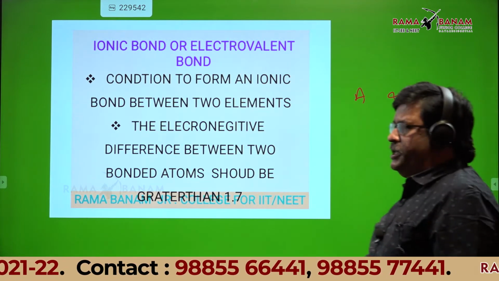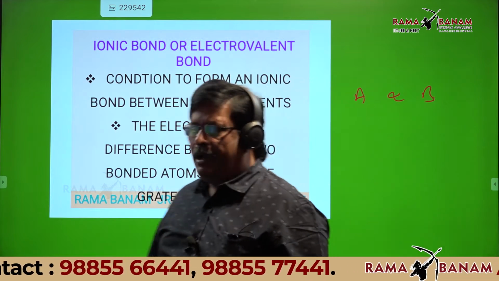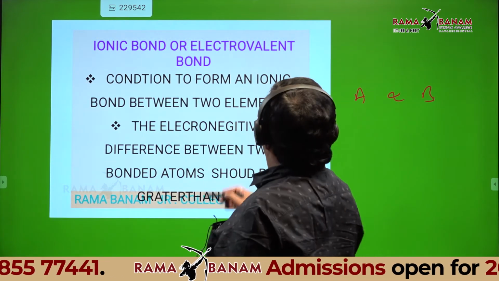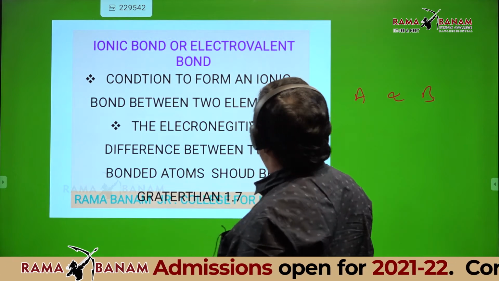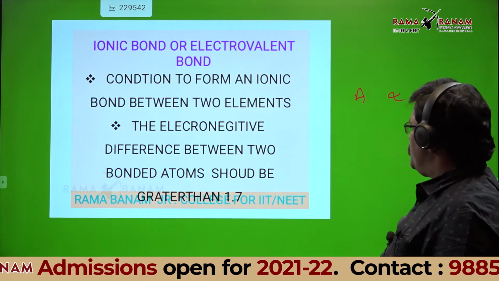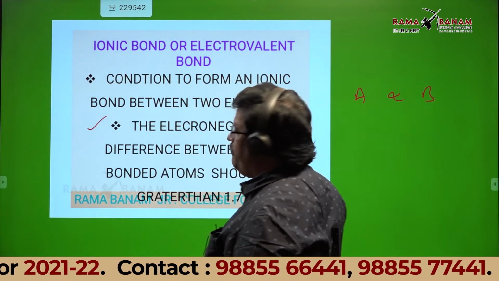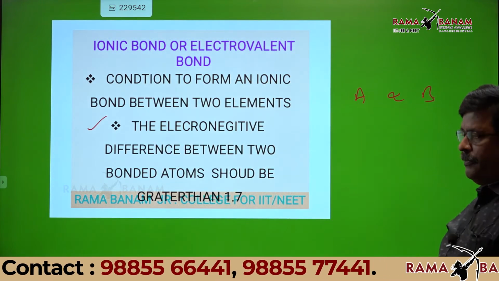Under what conditions should the bond formed between two atoms be ionic? That is, the electronegativity difference between the two bonded atoms should be greater than 1.7. This is the condition for formation of an ionic bond.